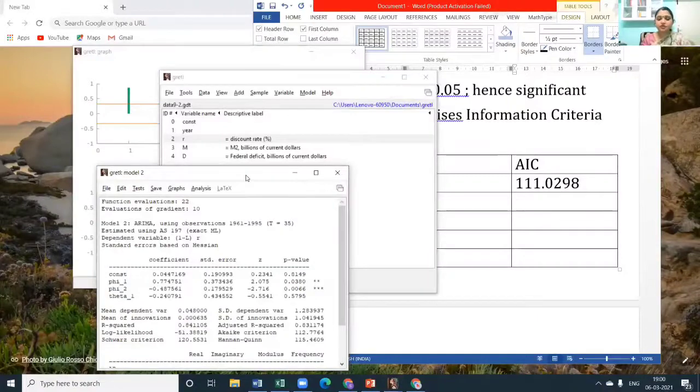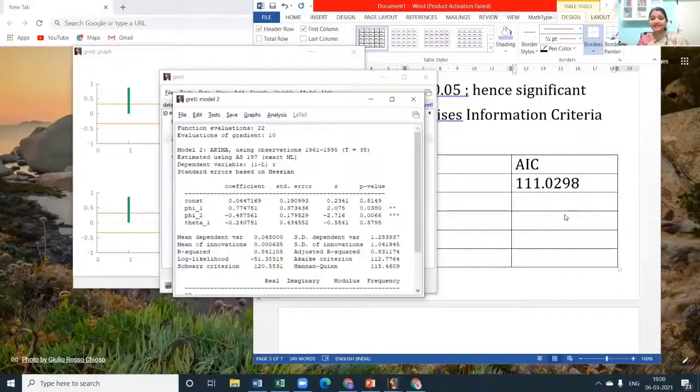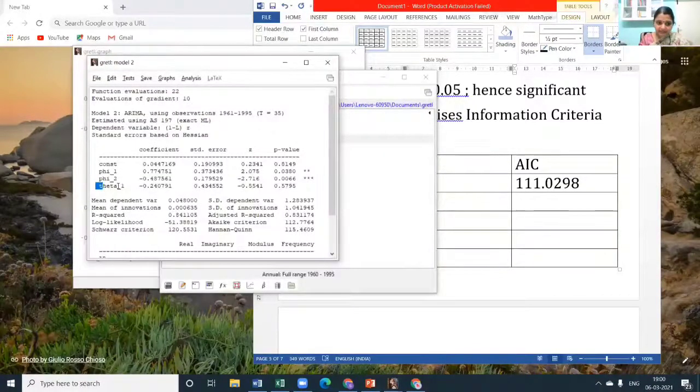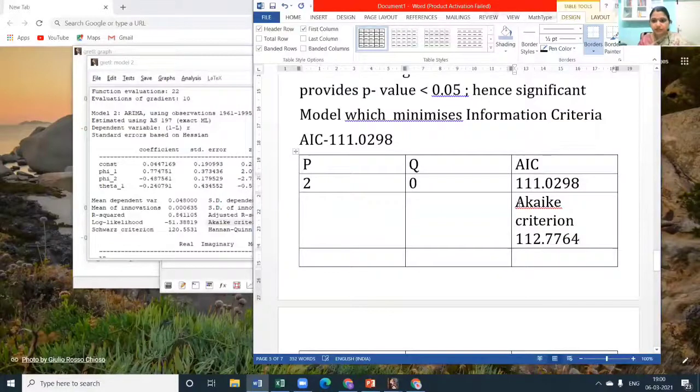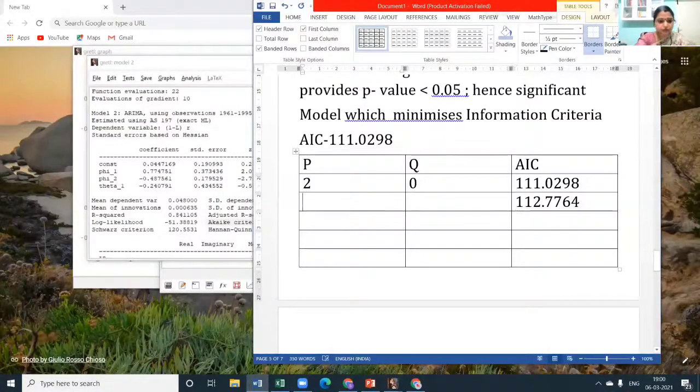See, the MA component is not good and our AIC increased. I took MA2, so you can see there is a third line that has come. This is my MA component. That is not even significant. Got it? It is not significant. Moreover, my AIC value has a tendency to increase. It became 112.7764. Here it is, AIC criterion has also improved. I took it for 2, 1.